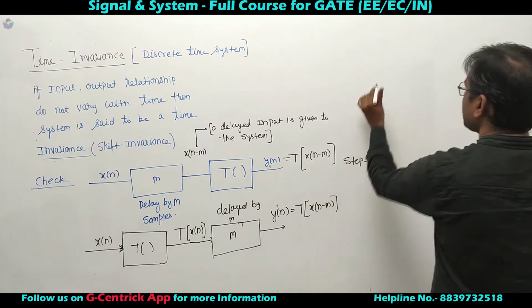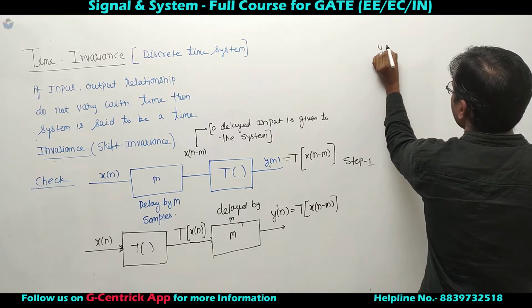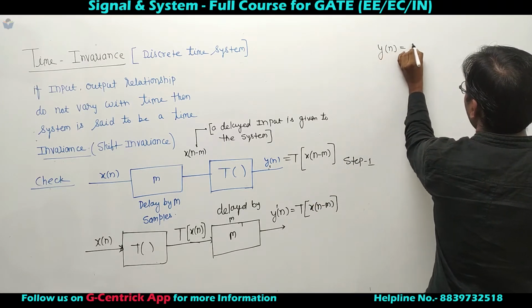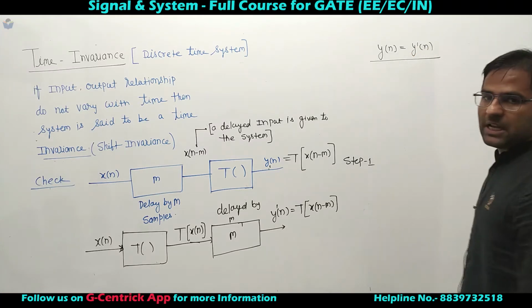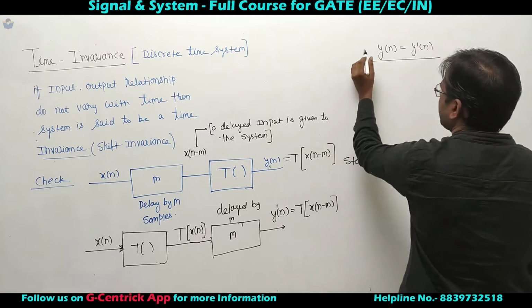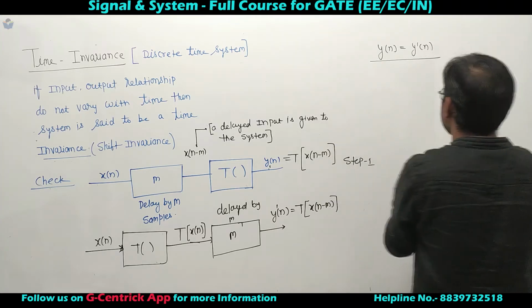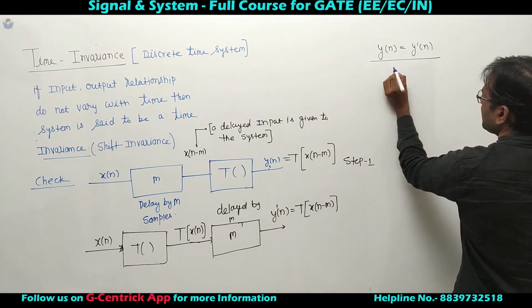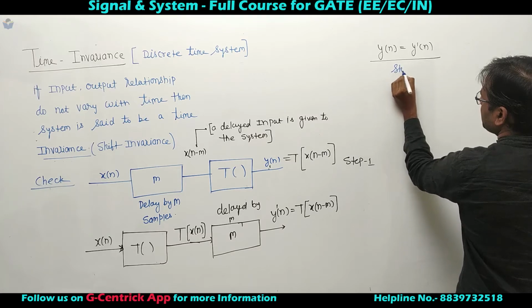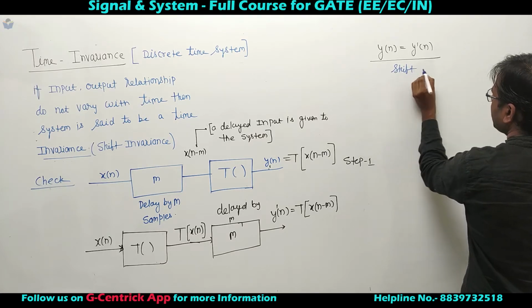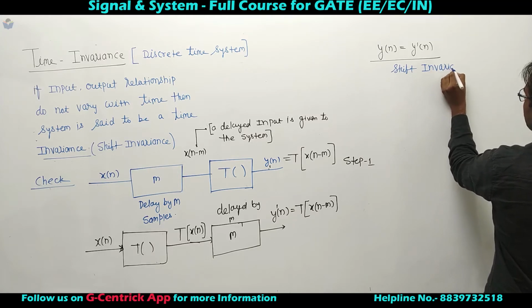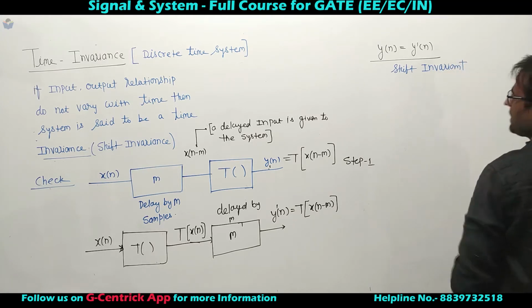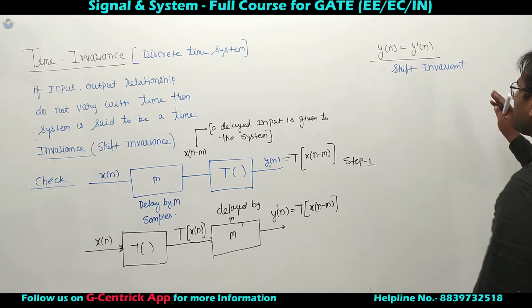If these two expressions are same, y of n is equivalent to y prime of n, then system is said to be a time invariant system or shift invariant system. In this case, I can say system is shift invariant.